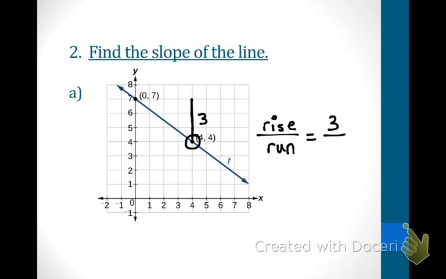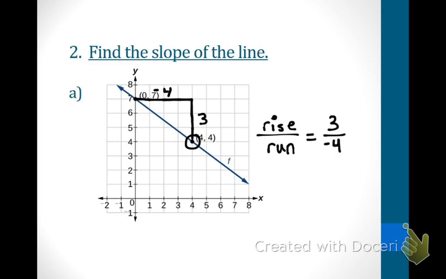Now I've got to find my run, because I've got to get from that point where I am over to my other dot. So let's count how many boxes we have to go to get to 0 and 7. Count with me. 1, 2, 3, 4. Okay, so I moved 4. Was I going in a negative direction or in a positive direction? Negative. I'm going backwards, so that is going in a negative direction. So my answer is -4.